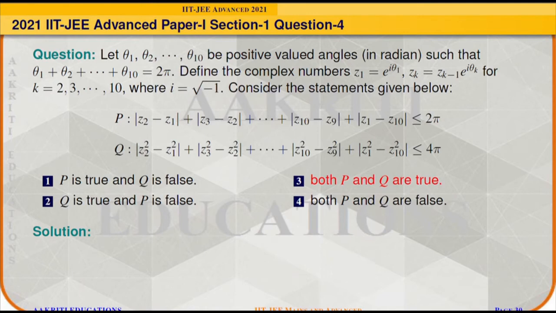Similarly, the statement Q is modulus of Z2 square minus Z1 square plus modulus of Z3 square minus Z2 square and so on up to modulus of Z10 square minus Z9 square plus modulus of Z1 square minus Z10 square is less than or equal to 4 pi. Then we have to determine which of the statements are true.